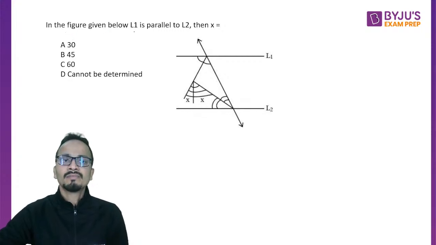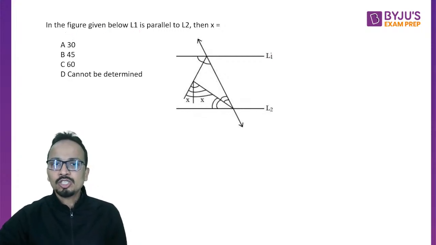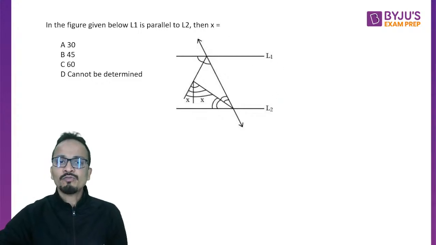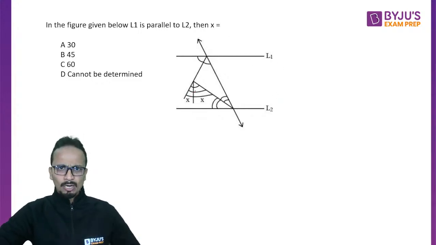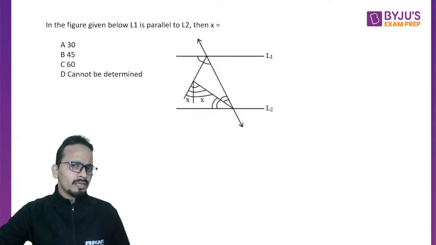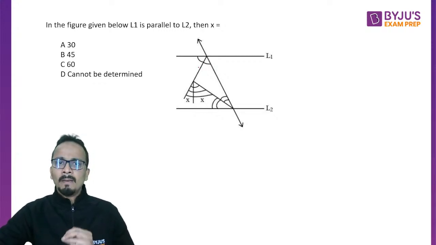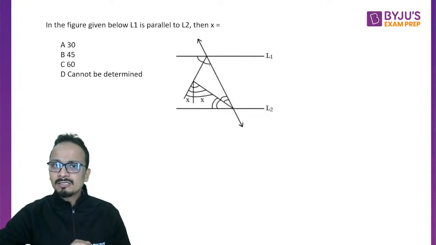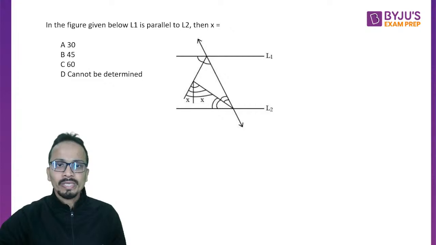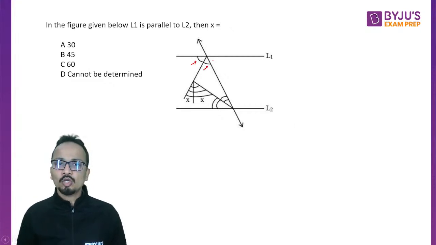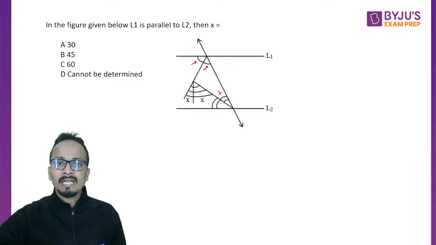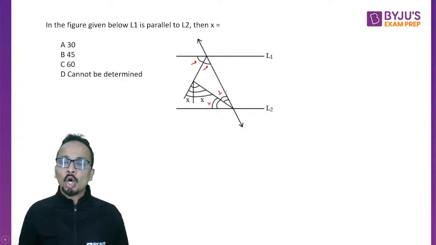In the given figure, L1 is parallel to L2, so these two lines are given parallel. Then we have to find the value of angle X. Now, not much is written about the given figure, but we can definitely say that wherever they have marked the angles with the same sign, those angles will be equal. So we can say that this angle and this angle are equal. Similarly, this angle and this angle, they are also equal.